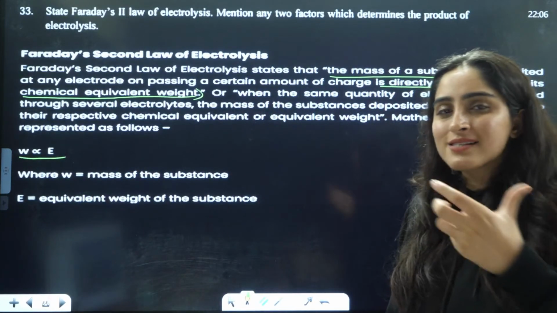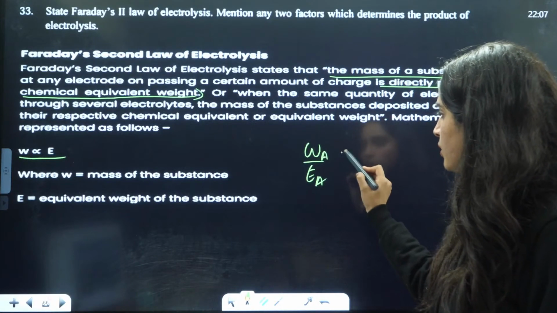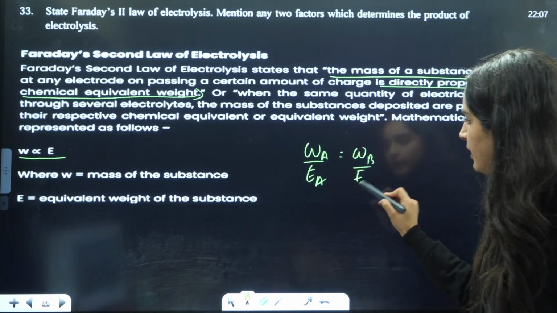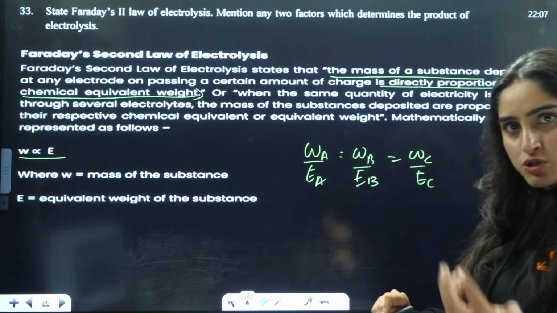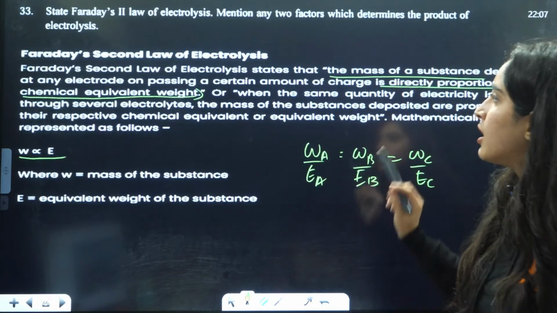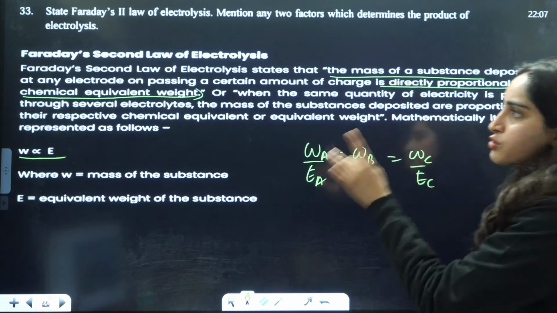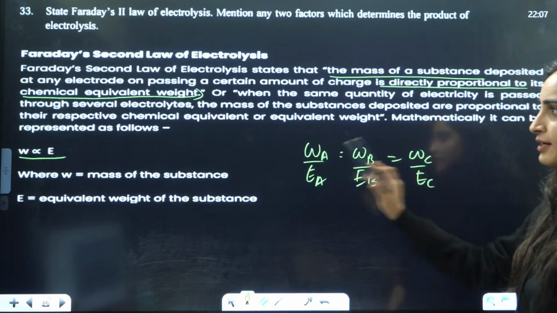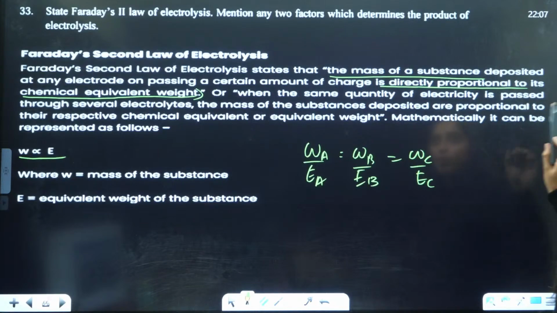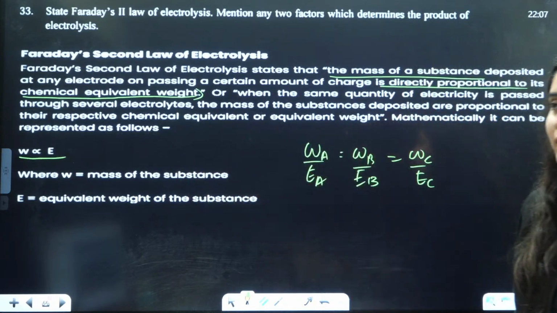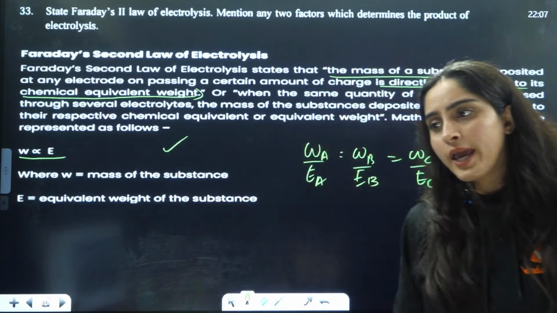So if you have two things that are connected in series, you can say that WA by EA equals WB by EB equals WC by EC, because they are directly proportional, so the ratio is going to be constant. Or we can also define it like this: when the same quantity of electricity is passed through several electrolytes, the mass of substances deposited are directly proportional to their respective chemical equivalent or equivalent weight. So mathematically this is the case. Okay, understood?